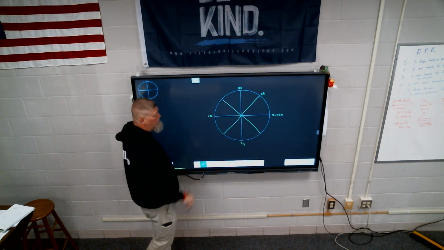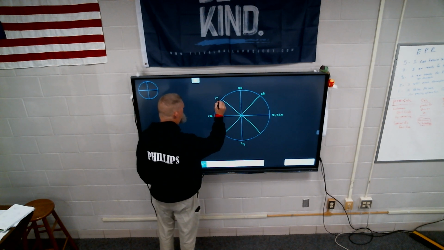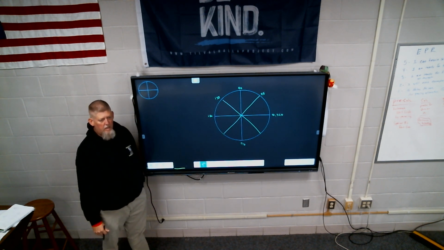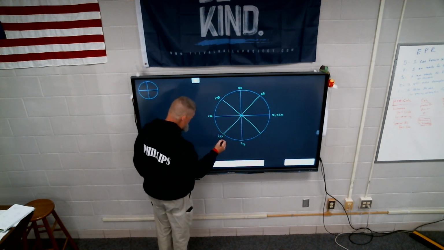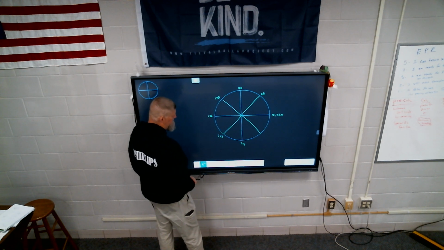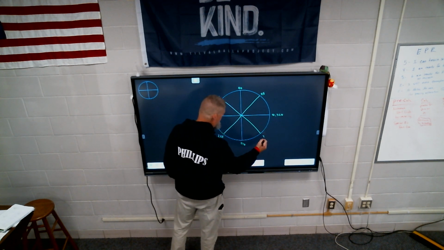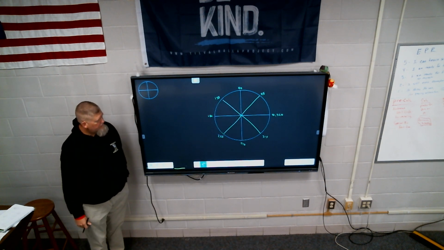Halfway between 90 and 180: 135. Halfway between 180 and 270: 225. And halfway between 270 and 360: 315. Those are all 45 degrees away from each other, right?